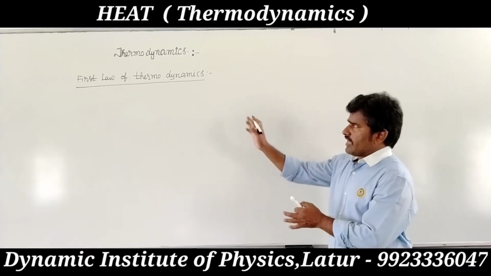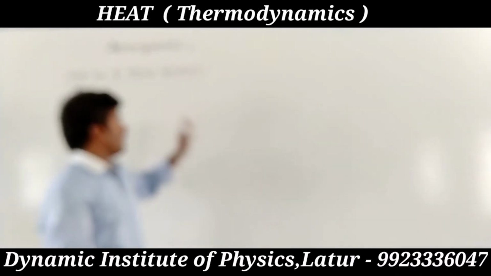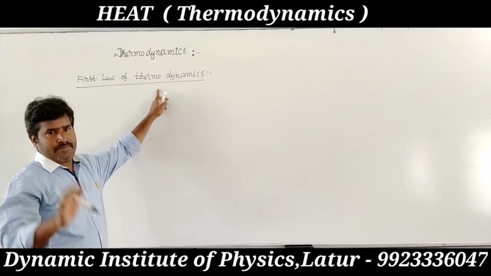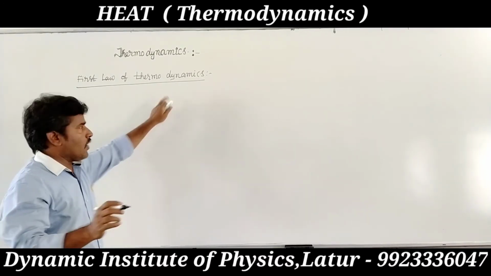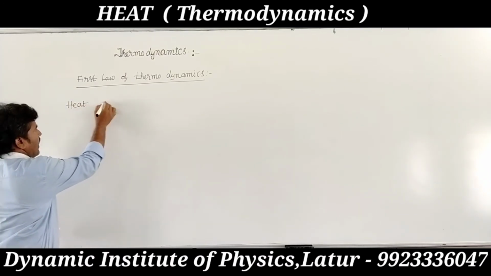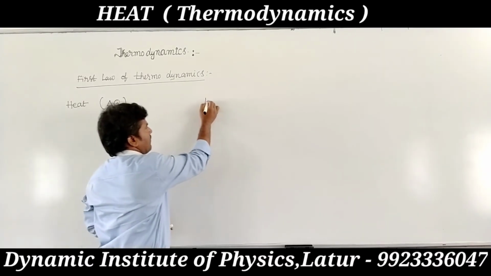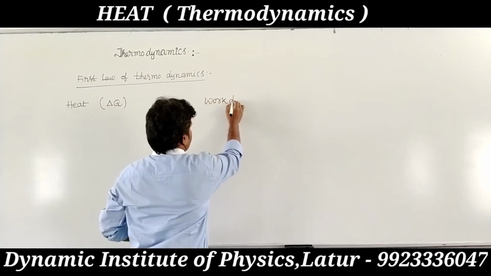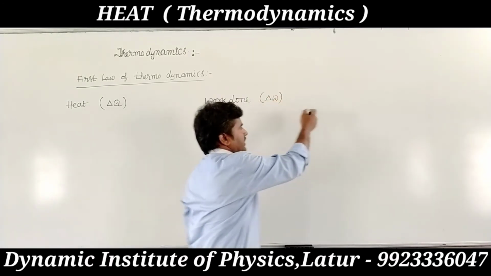First law of thermodynamics. Three physical quantities are involved in the first law of thermodynamics. One is heat, delta Q. Another one is work done, that is delta W. And another one is internal energy.